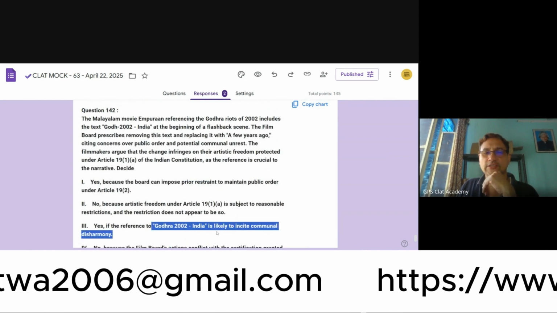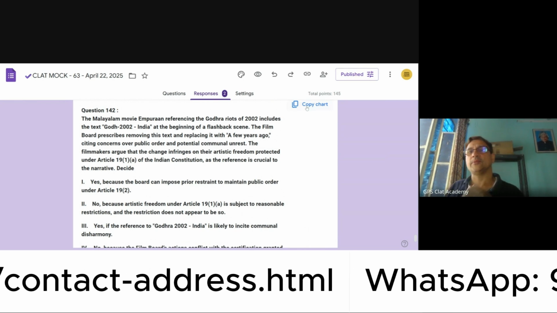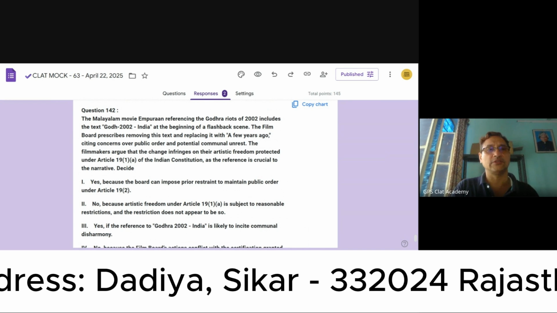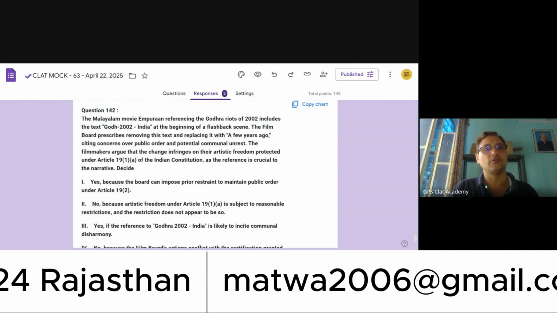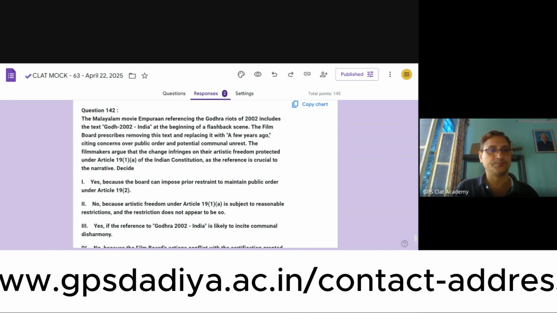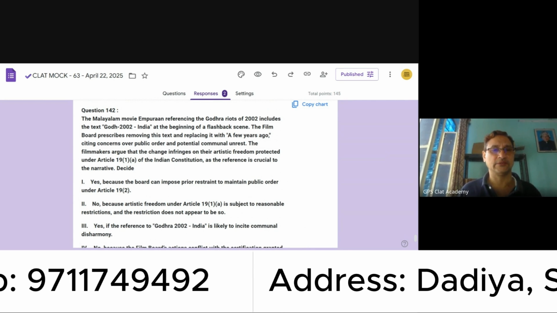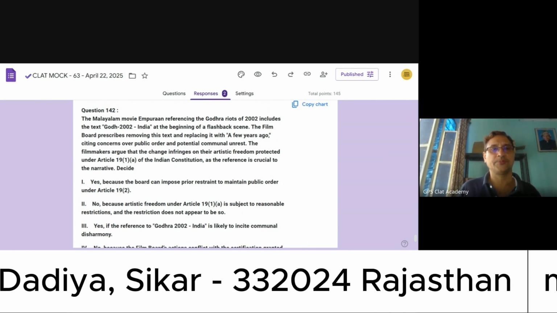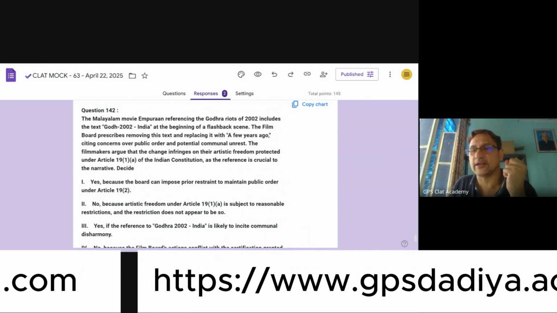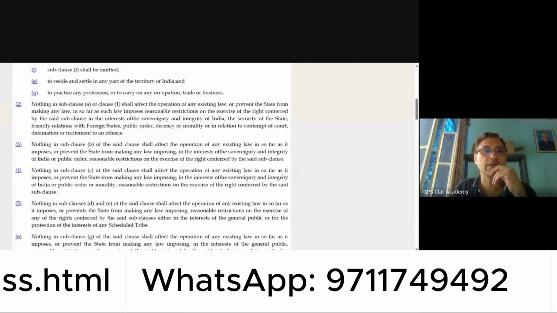If the reference to Godhra is likely to incite communal violence, then what is Article 19 clause 2 saying? Let me refer to Article 19 clause 2 to refresh your memory so that you understand whether this is permissible. When you reproduce the article in a particular context, the impact it has is different; when you keep looking at the article in different contexts, it may not create that impact, but when you look at it in a given context, it may create a better impact.